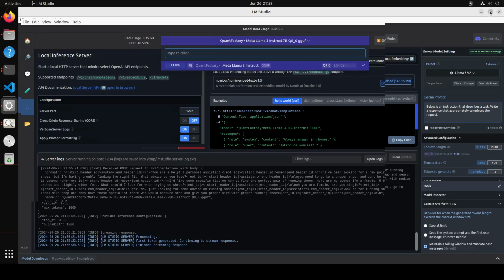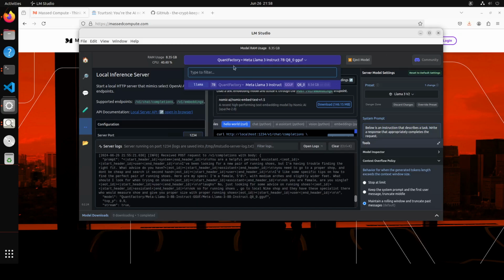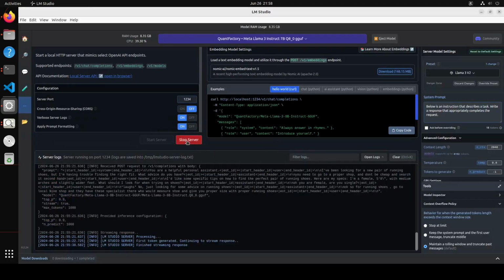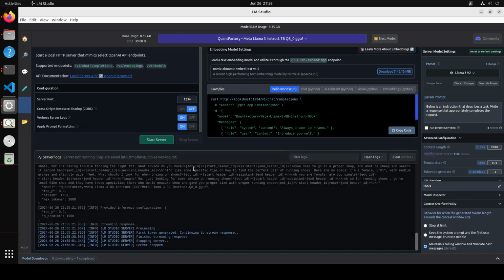I'll actually make it smaller so that you could see what I'm saying. In the middle here on this blue line, and then just load it. Once the model is loaded, all you need to do is go here, and right now it says stop server. So you just click here and then click start server, and it is going to start serving the model for all of your clients.